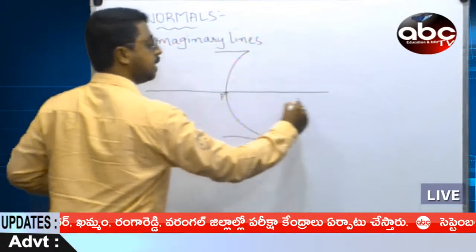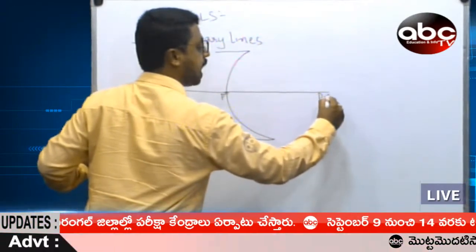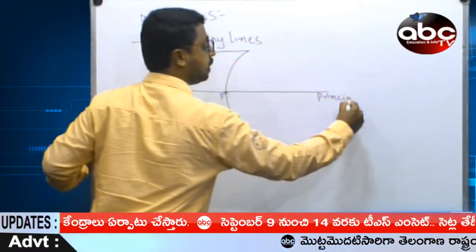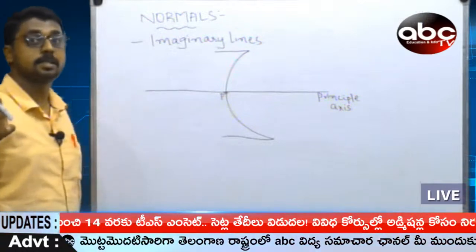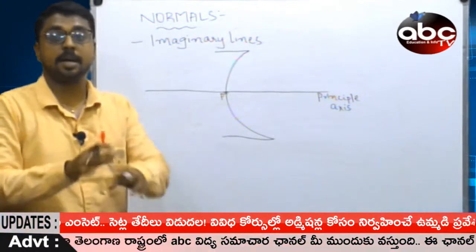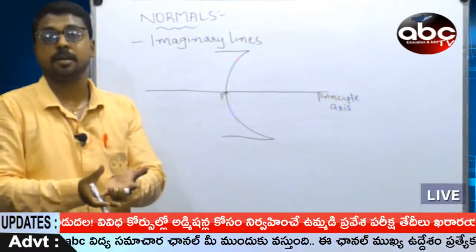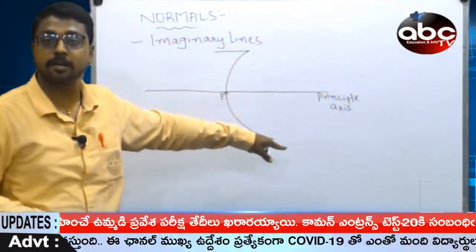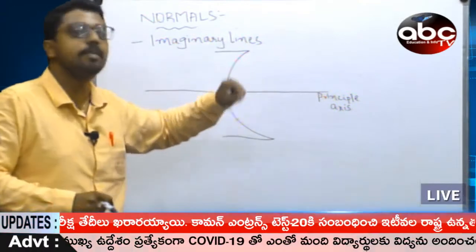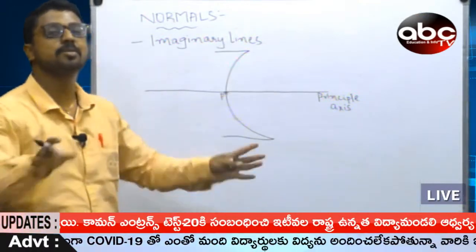This is P, this is the principal axis. Never forget this. In this corona situation, sanitizing our hands is most important. In the same manner, writing these terminologies is also most important. Without that, our diagram is useless.